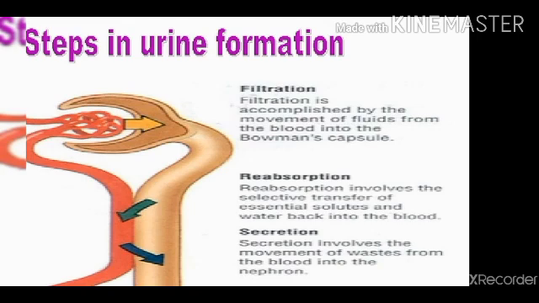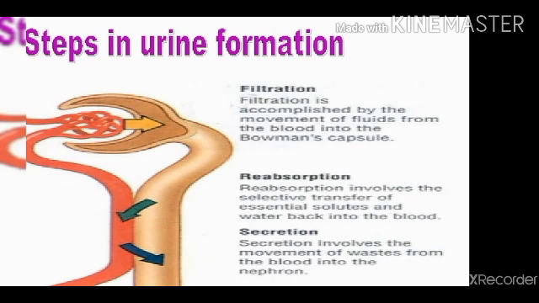This filtrate is about 180 liters per day. It contains all the useful substances: glucose, amino acids, vitamins, hormones, minerals, proteins, urea, etc.